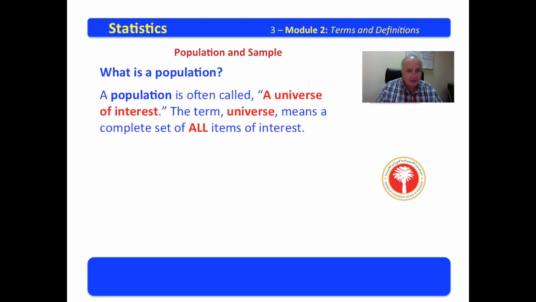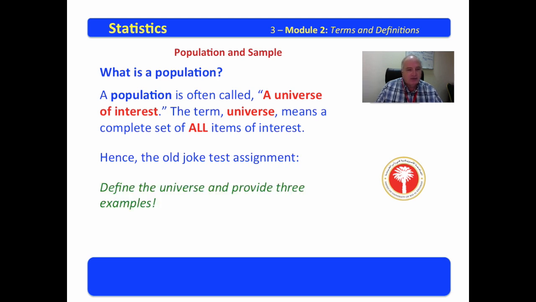What is a population? A population is often called a universe of interest. The term universe means a complete set of all items of interest. Hence the old joke test assignment where they might say, define the universe and provide 3 examples. Someone who wasn't a statistics student would think about the universe of all the galaxies and stars and say, well, there's only one universe.